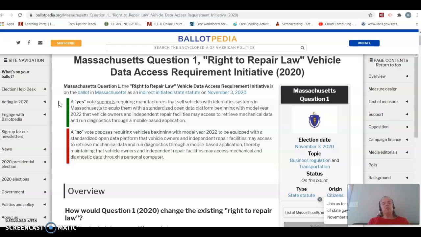Well, the challenge is, as newer and newer cars are being made, that data is now being transmitted through Wi-Fi without having to plug in a car. And it's called telemetry, or how a car is giving the information. And the challenge is that right now, the only people who have access to that Wi-Fi data are dealers. So a Honda dealer or a Ford dealer or a Toyota dealer. Whereas if you take your car to Joe's Garage on the corner, that information won't be shared with Joe's Garage because Joe's Garage doesn't have access to that Wi-Fi information.